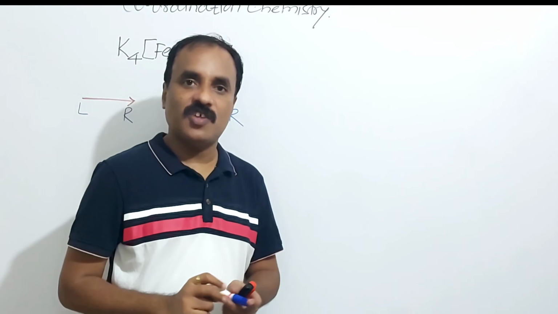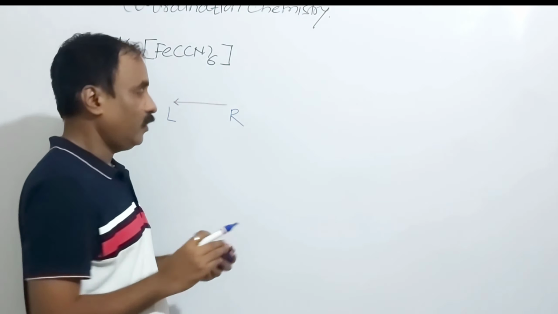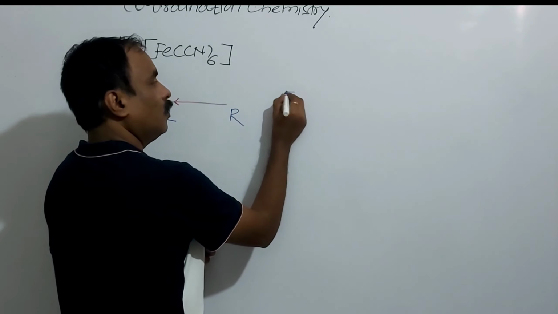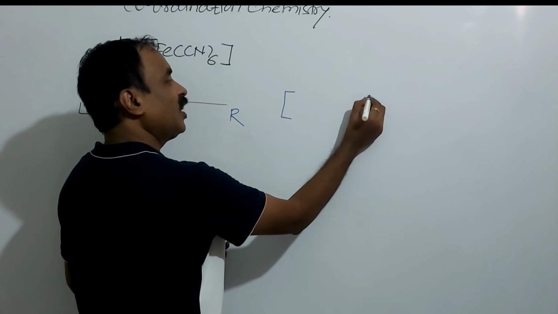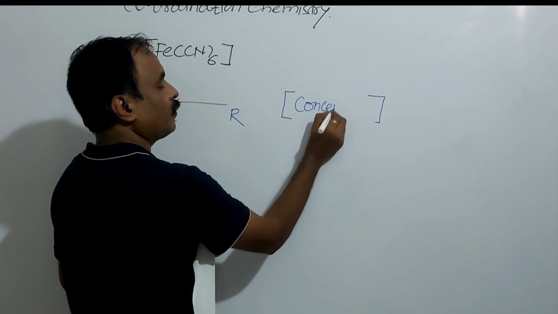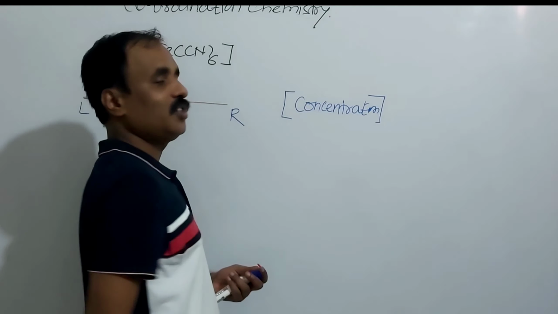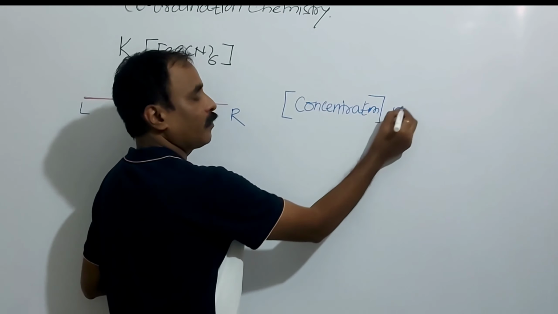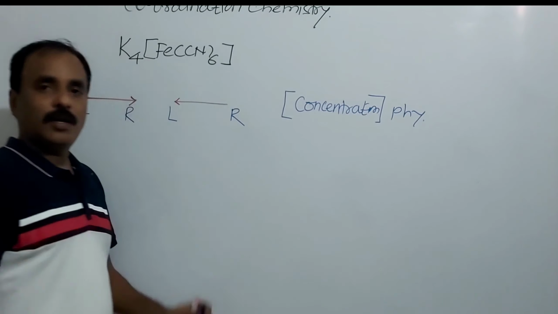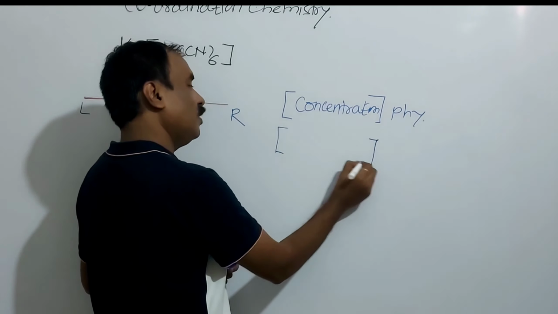There are different meanings of square bracket in different branches of chemistry. We know that in physical chemistry the meaning of square bracket is concentration. In organic chemistry the meaning of square bracket is a transition state, an unstable transition state.